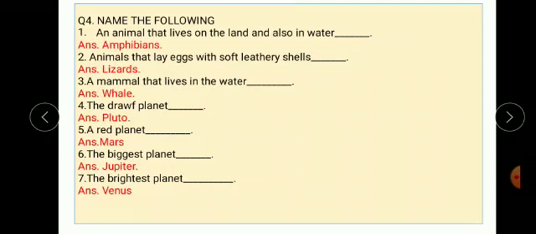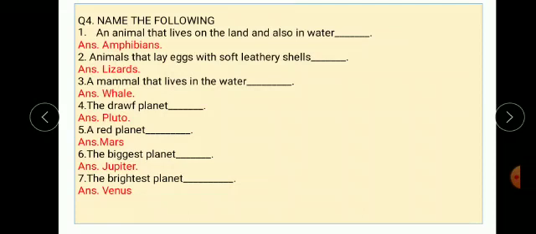Next, sixth one, the biggest planet. Answer is Jupiter. Jupiter is the biggest planet. Next one, the brightest planet. Answer is Venus. Venus is the brightest planet.